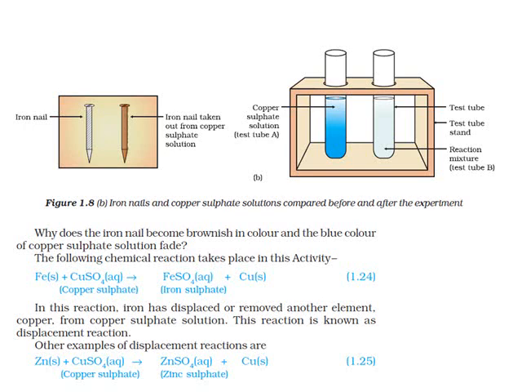In this, you can see iron, and when you compare iron and copper, iron is more reactive and copper is least reactive when compared to iron. That's why iron is able to separate copper.